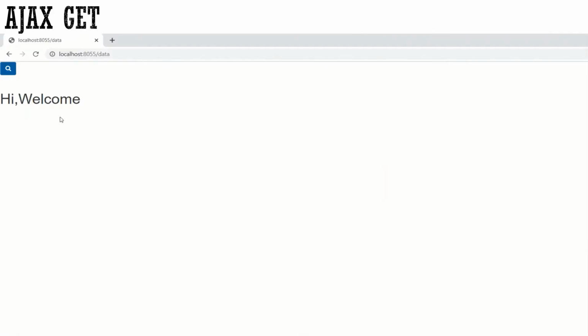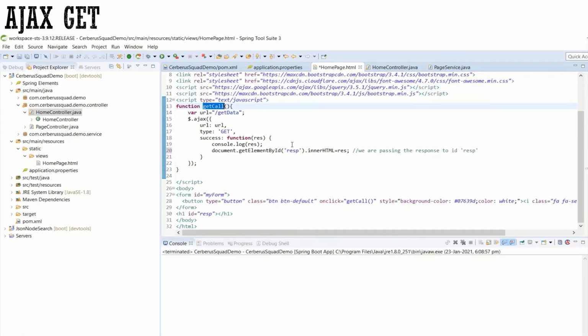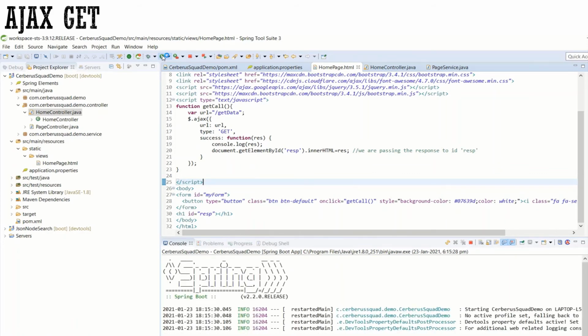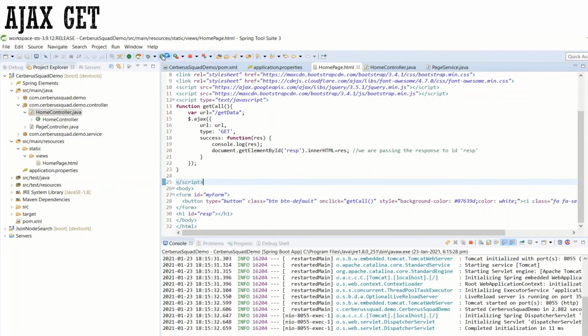Now inside this, let me refresh this page. Sorry, I have not started the application. So let me save this HTML page, then let me run the application. You have already seen the output when I go to the page, but let me run it and show you the output. There is one more thing which is hidden which I need to show you.